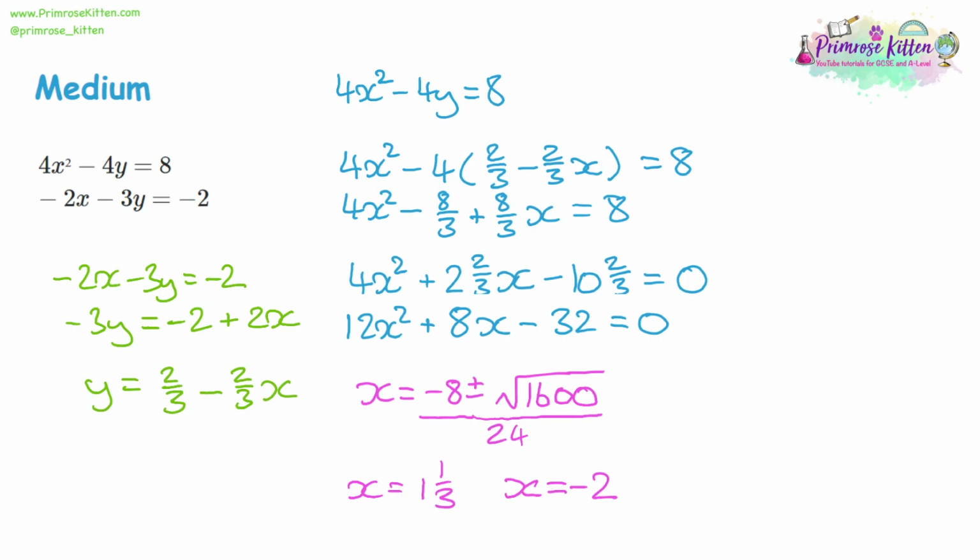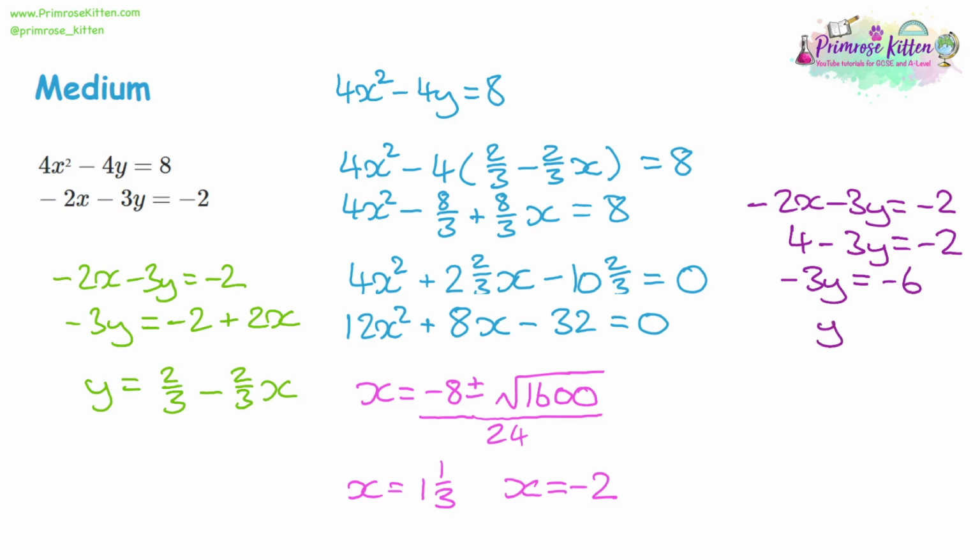Now we need to substitute into our original equation. Let's take the one that doesn't have a squared number in it. So -2x, take away 3y equals -2. So for our first one, let's take the x equals -2, because that's easier. That'll give us -2 times -2, which is going to give us 4. So that would be 4 take away 3y equals -2. Take 4 away from each side will give us -3y is equal to -2 take away 4 is -6. And divide both sides by -3 will give us y equals 2.